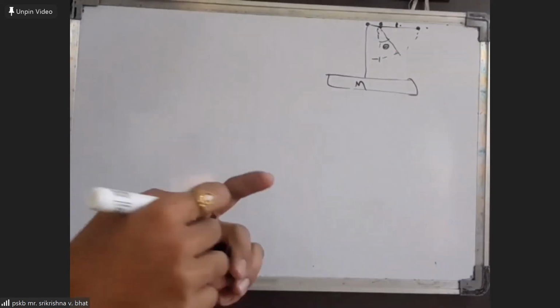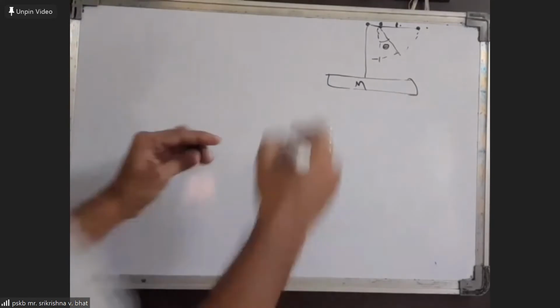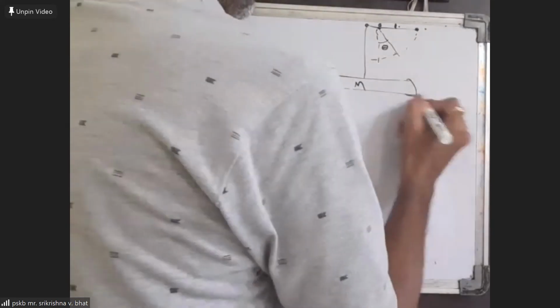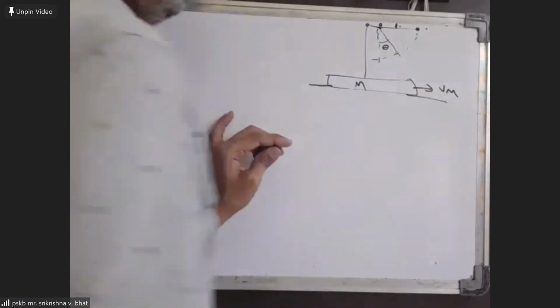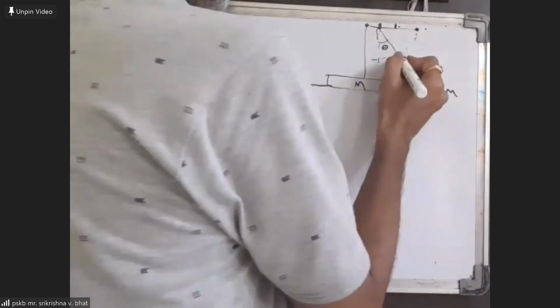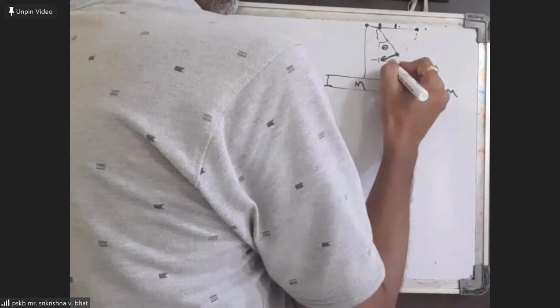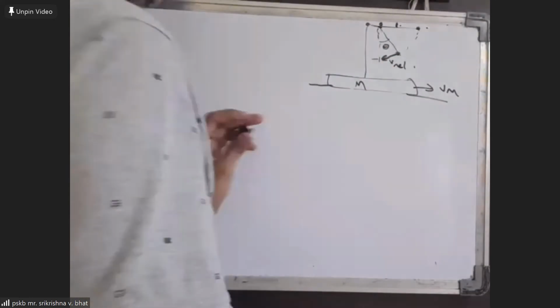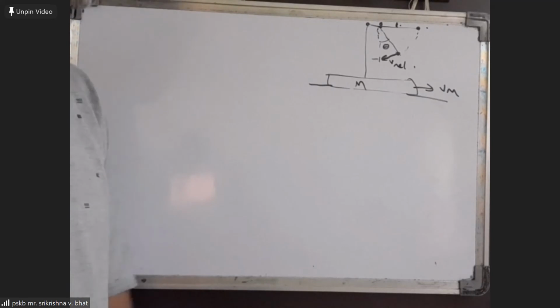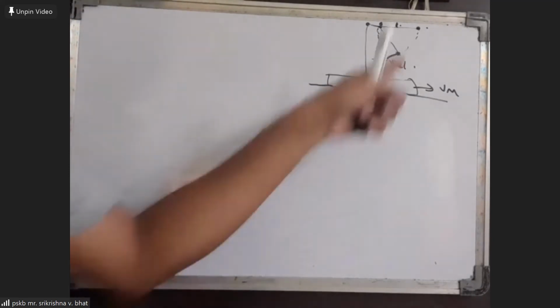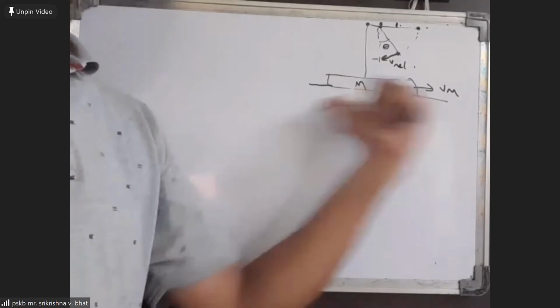Okay, here we can say that by the time it moves to this position, from the work energy theorem, we can find out the velocities. So we'll take two expressions here. I'll consider the velocity of this block as Vm, and the relative velocity of the small mass I'll take as V relative. V relative is directed tangentially and it is directed downwards.